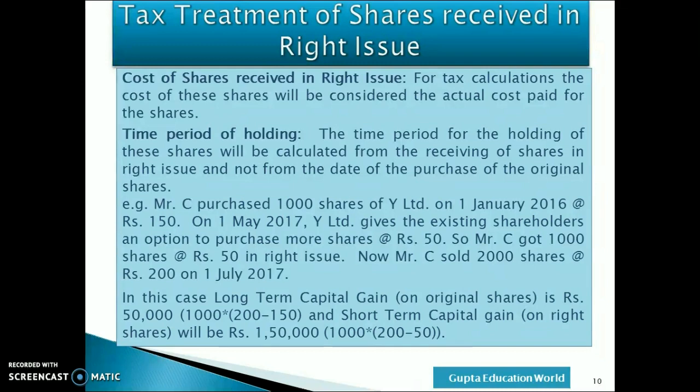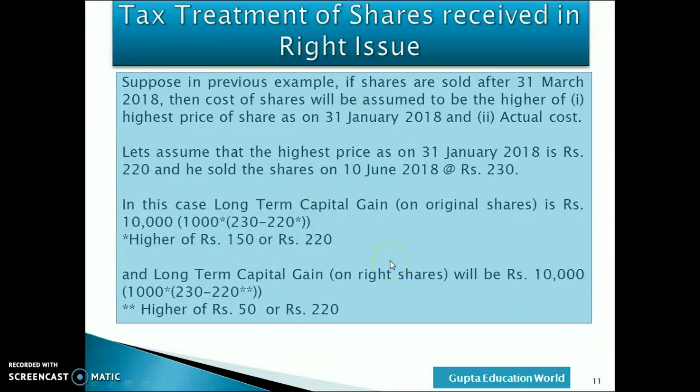In this case, long-term capital gain for original shares will be Rs 50,000, that is 1000 into 200 minus 150, and short-term capital gain on right shares will be Rs 1,50,000, that is 1000 into 200 minus 50.